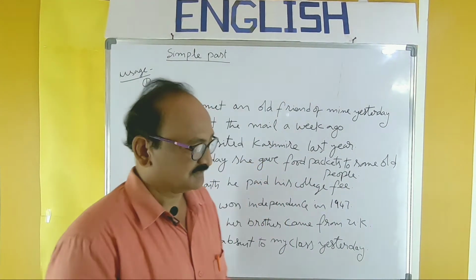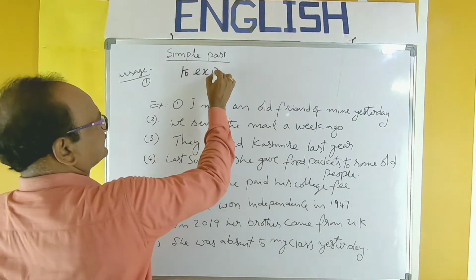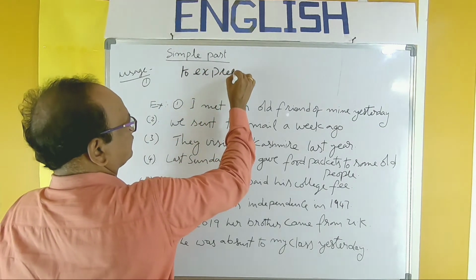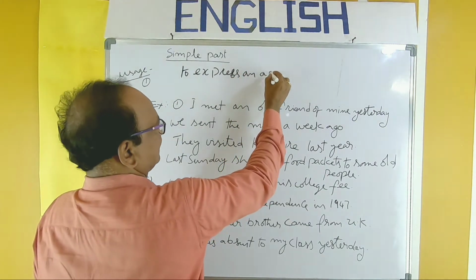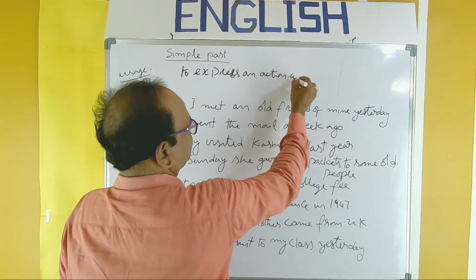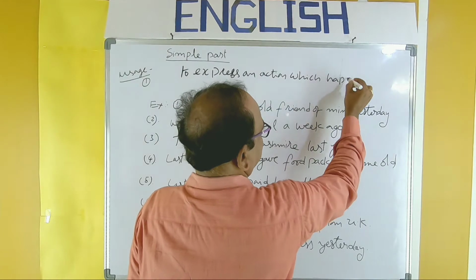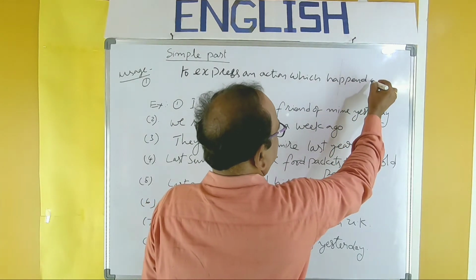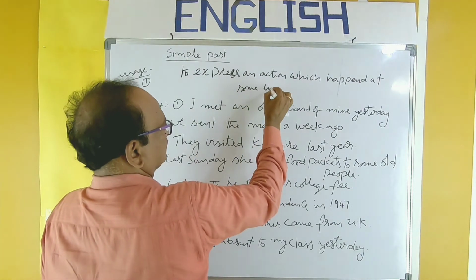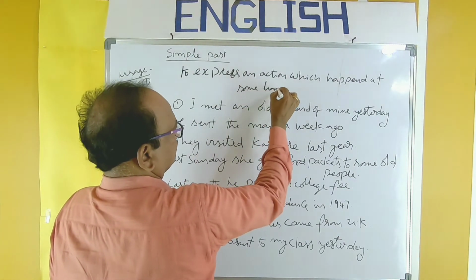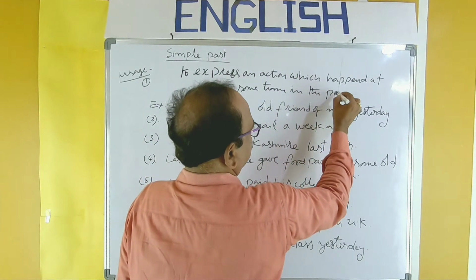Take the use: to express an action, or you can write event also, which happened at some time in the past.